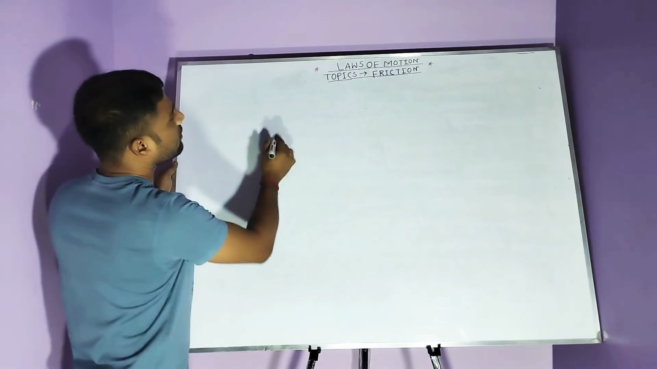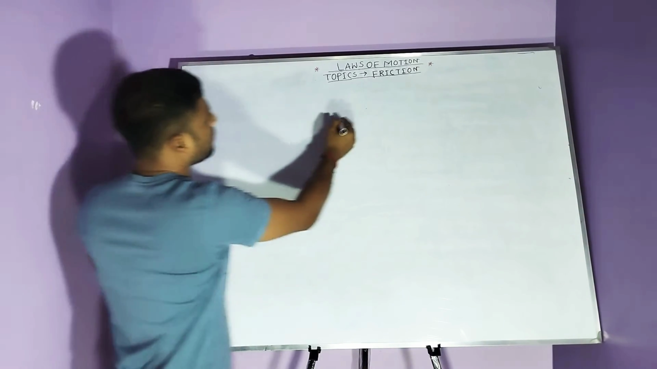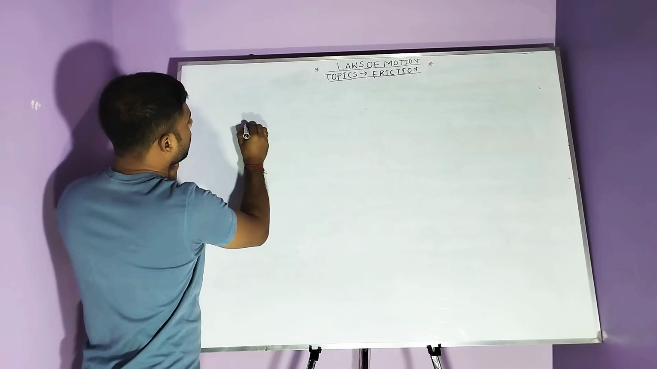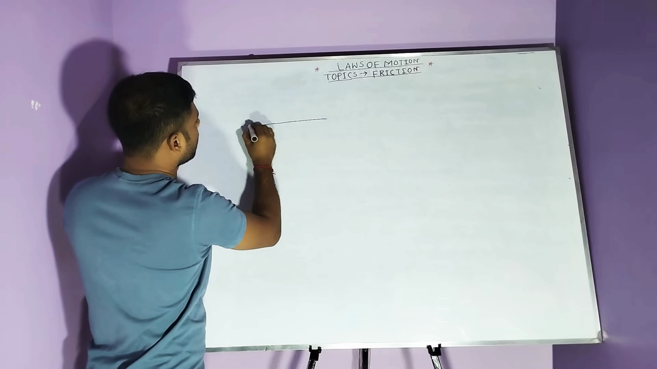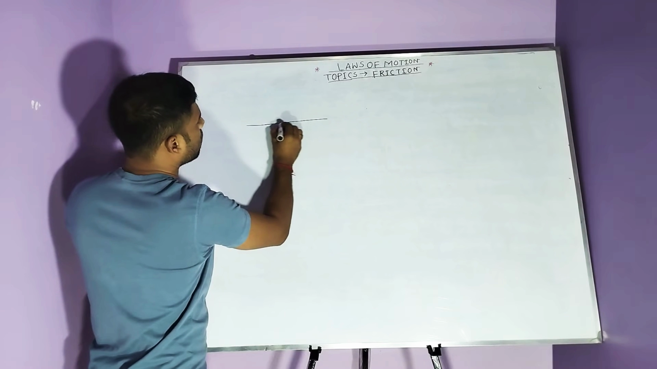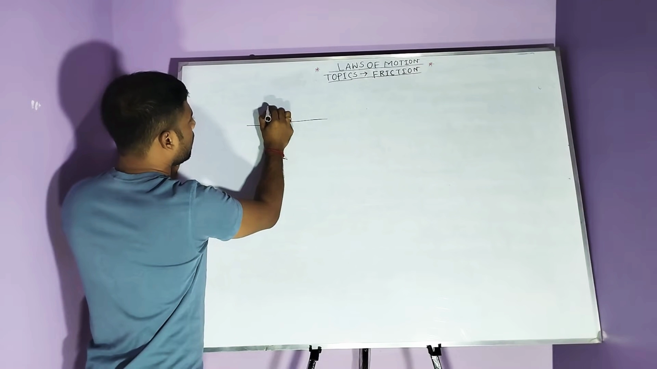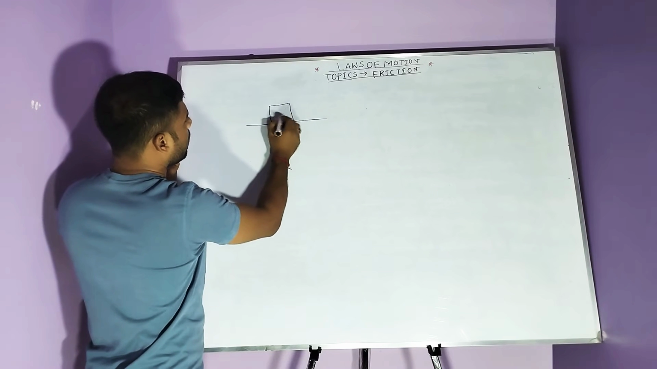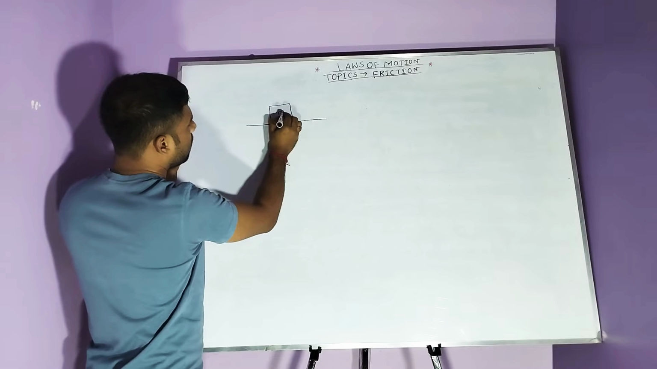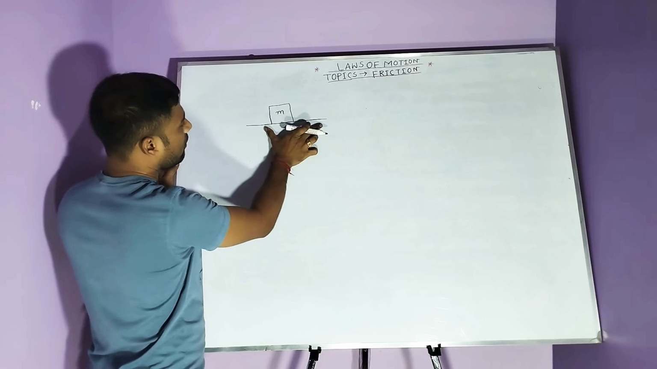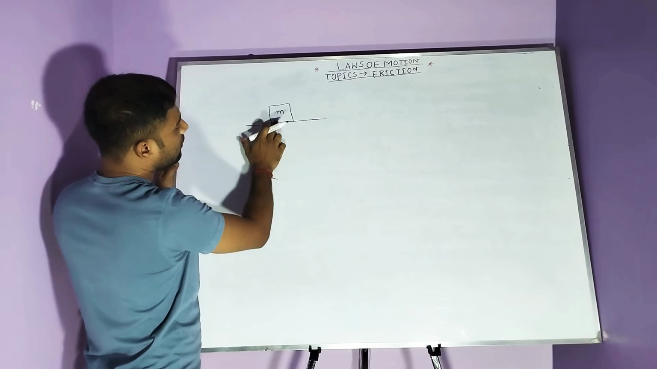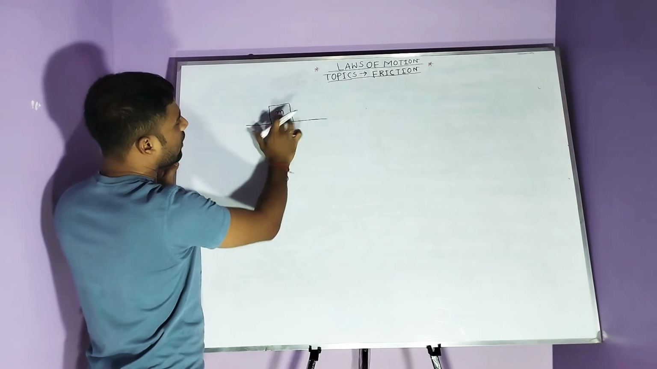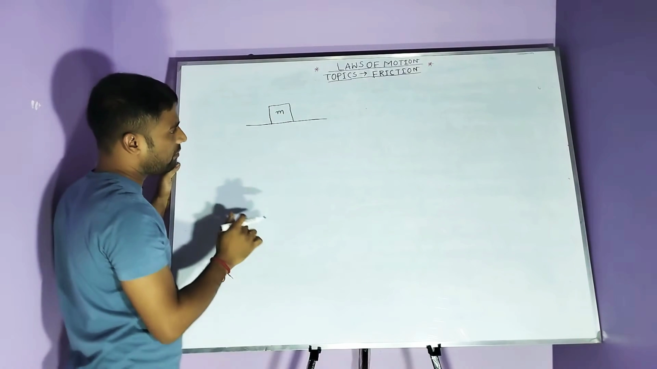First time we discuss what is friction. What is friction? This is the horizontal plane or ground. Consider ground, then a body or a block whose mass is m. Then one block is kept on the horizontal line. The mass of the block is m.